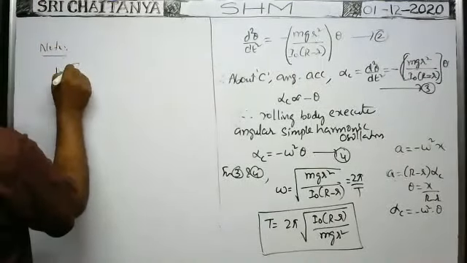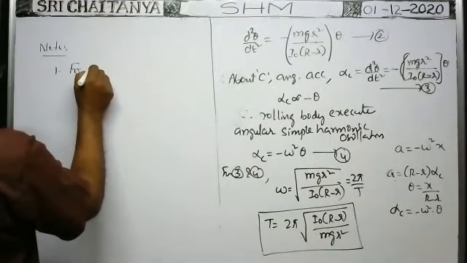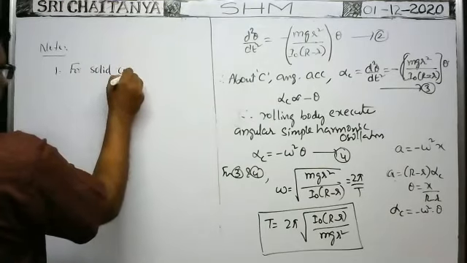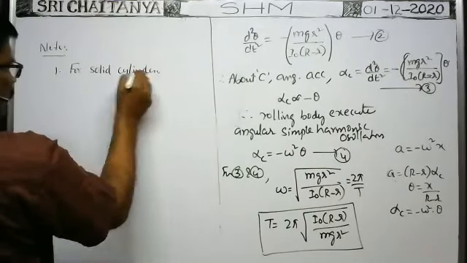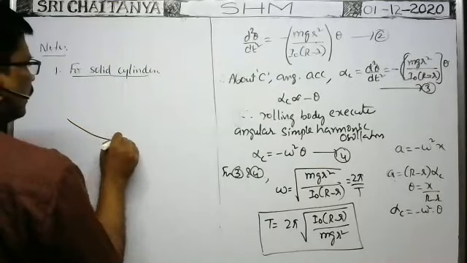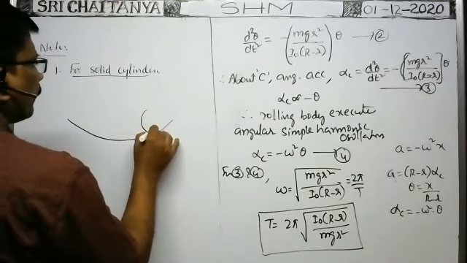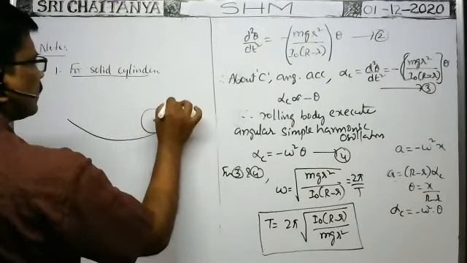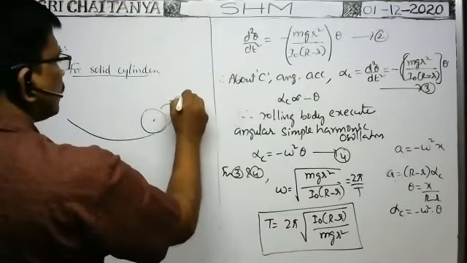1 for solid cylinder. Suppose the solid cylinder is rolling. It is the solid cylinder.